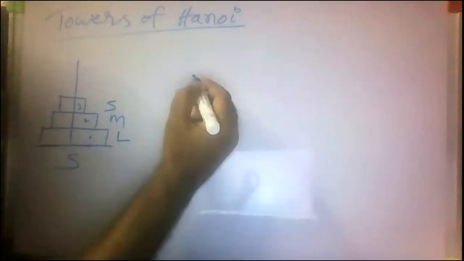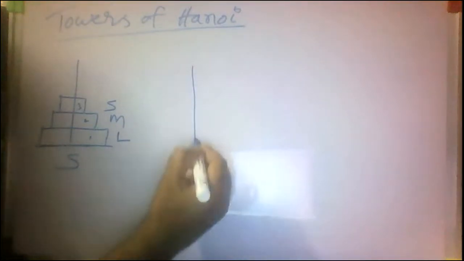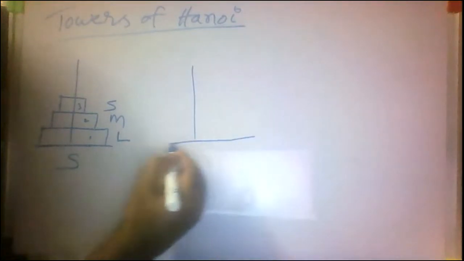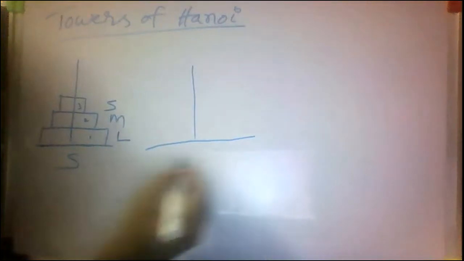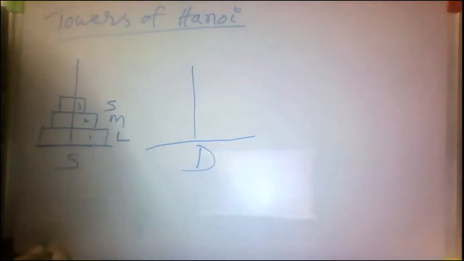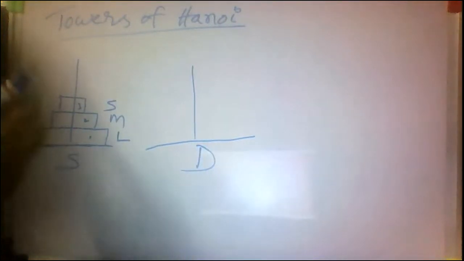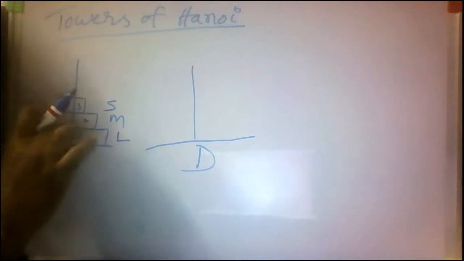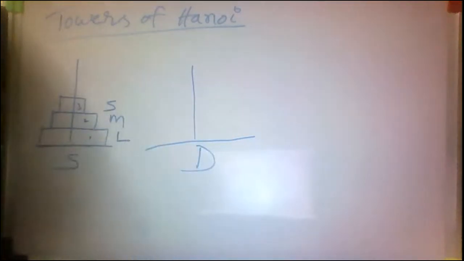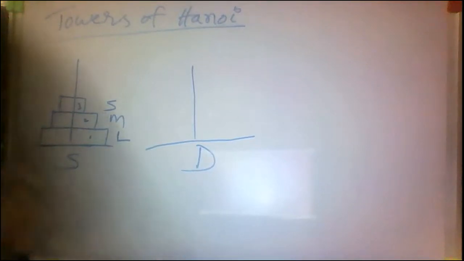One more tower is there. This is the destination tower. I want to move 3 disks in the same position from source to destination. All of you, while moving, we should follow some rules and regulations.